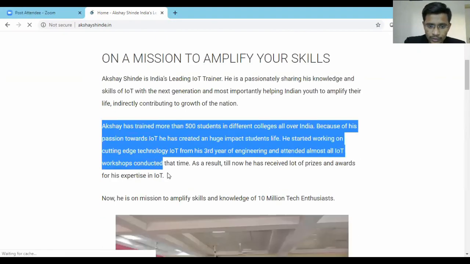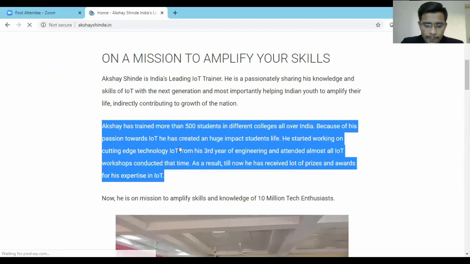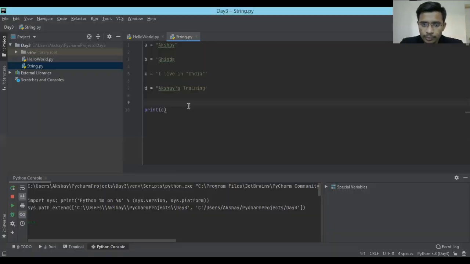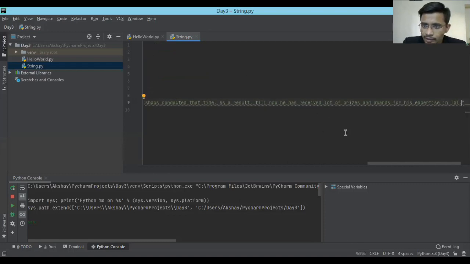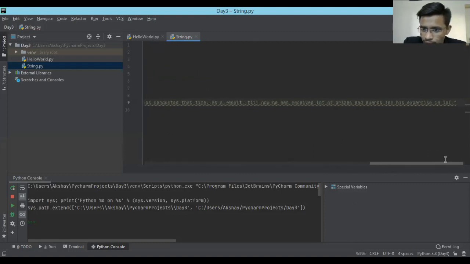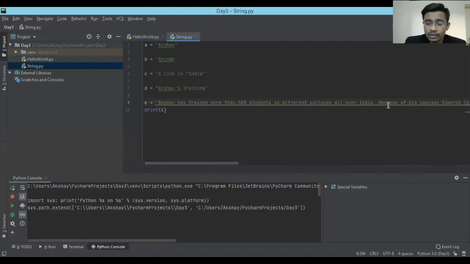So suppose I wanted to copy this particular thing and paste it in my Python program, in a new variable. Suppose I do it like this. If I paste it like this, see, it has made a very long statement that is really very difficult to read, and it is not in the same way which was there, right?